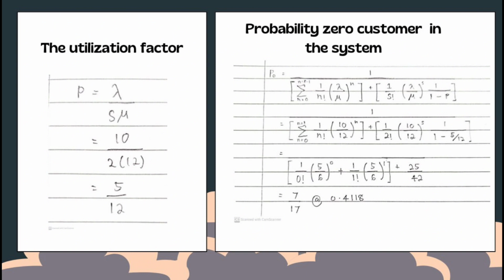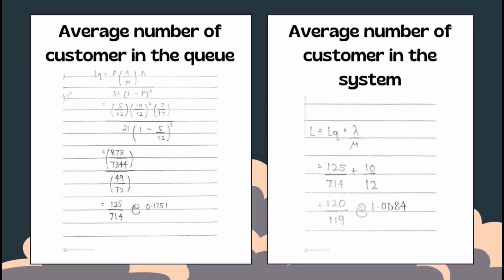P0 equals 7 over 17, or 0.4118. Now we will find the average number of customers in the queue. LQ equals P times lambda over mu times P0 divided by S factorial times 1 minus P squared.